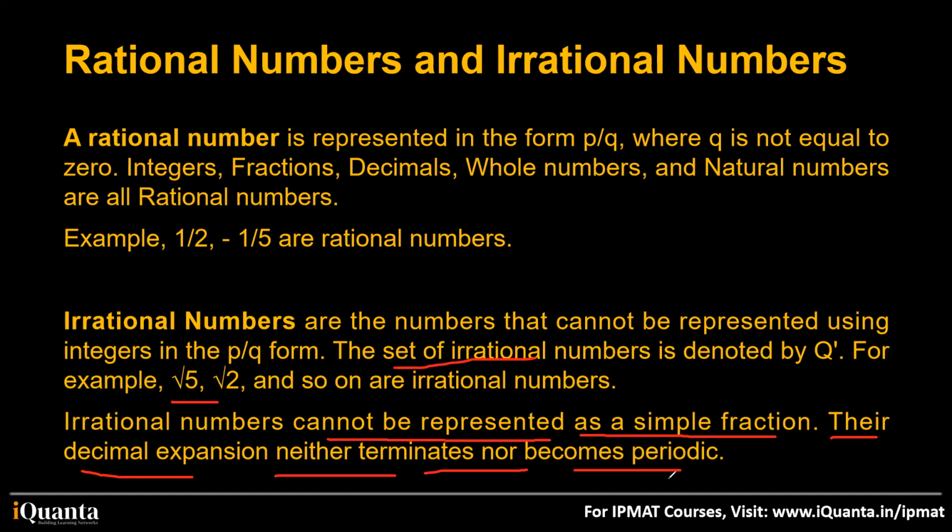So when we check the value of root 5, it was 2.236067. It keeps going on. It never stops. And also there is nothing periodic. By periodic, it means pattern only. Okay.